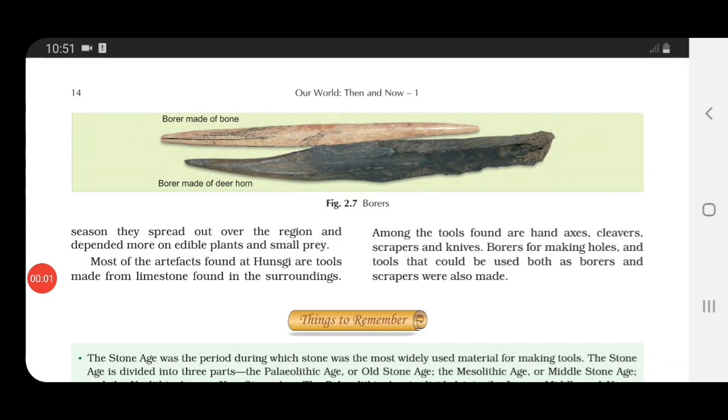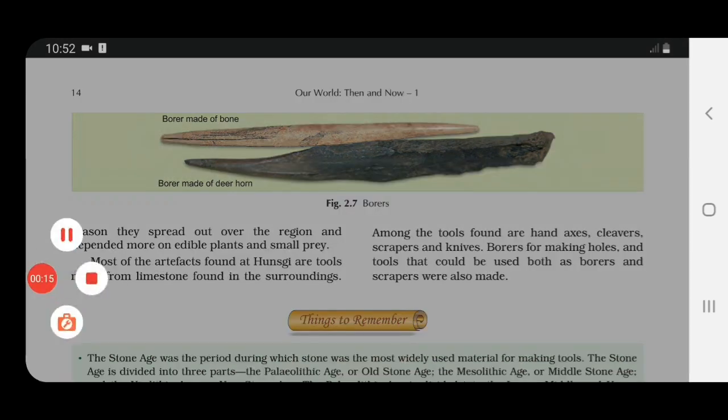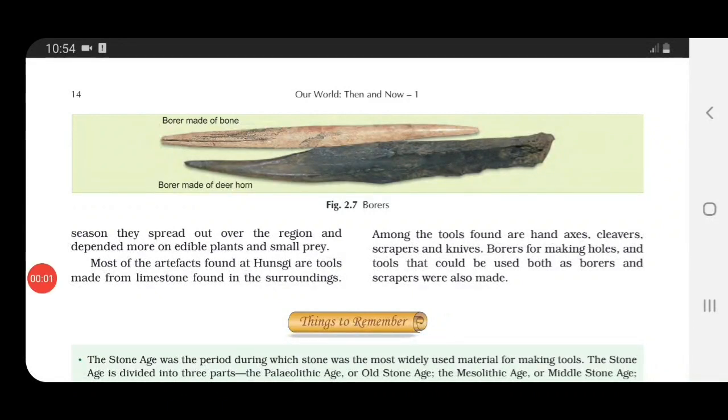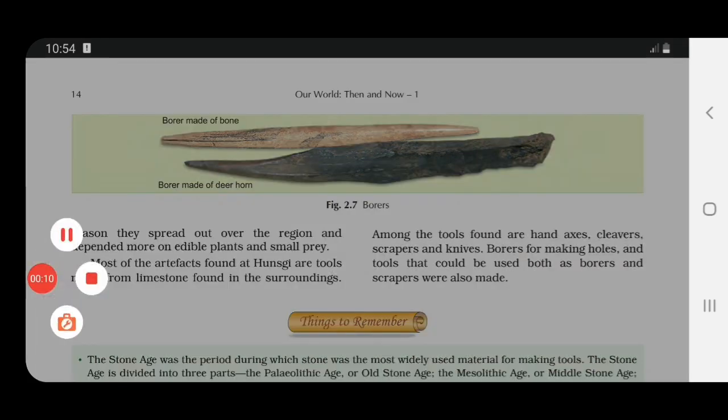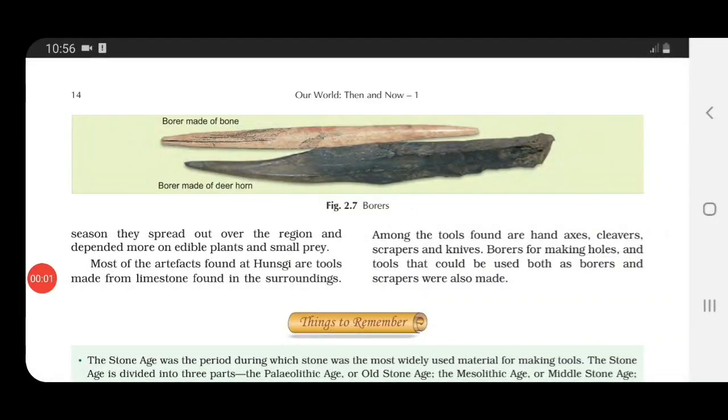Now, next, what they are telling is most of the artifacts which were found here at Hanski are tools, and these tools were made from limestone, which was easily found in the surrounding areas. During the excavation, they found many other tools such as hand axes, cleavers, scrapers, and knives at this particular site. Borers for making holes have also been found, children, at this site. See here in the picture it is given. Borer made of bone, and borer made of deer horn. This was used for making holes.